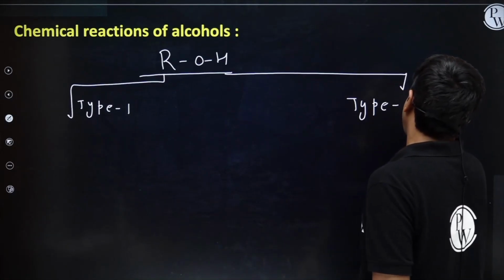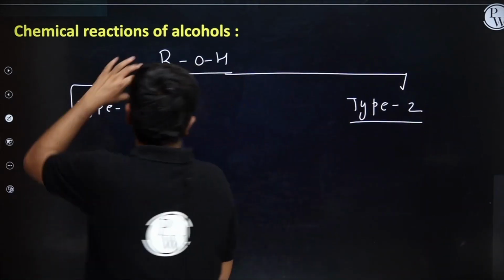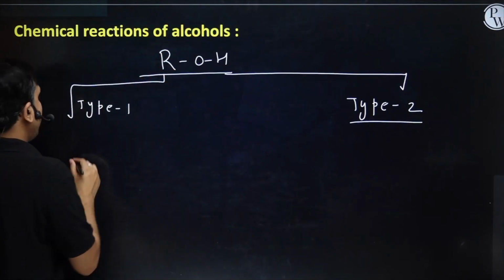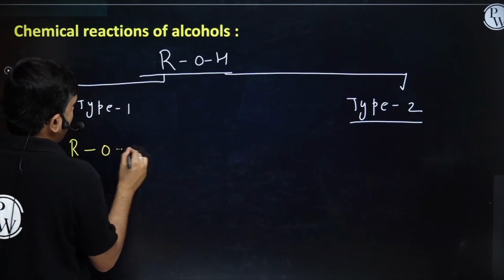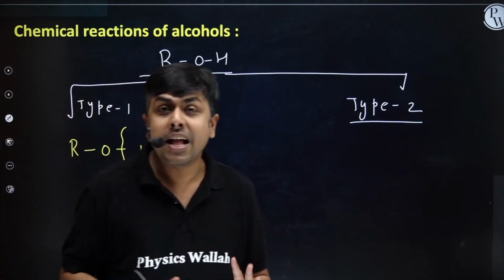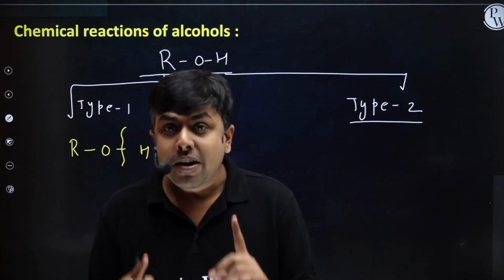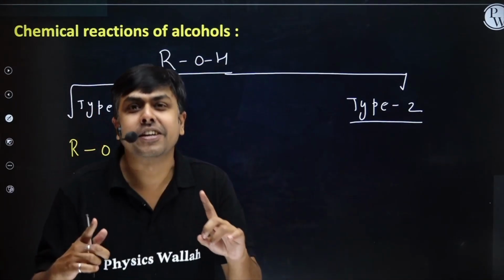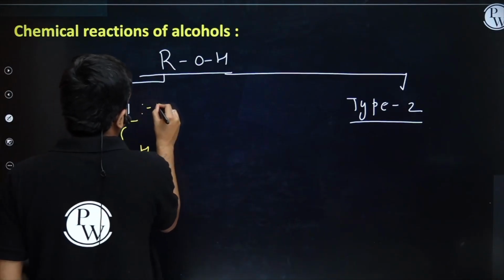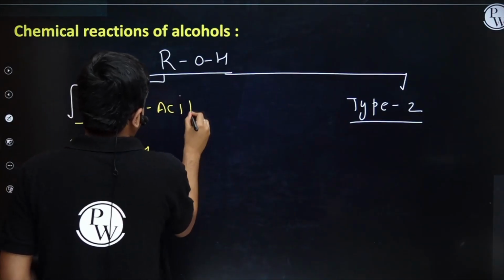What happens in type 1? I'm having ROH. Students, in type 1, we observe OH bond cleavage. And when will I have OH bond cleavage? If alcohol is treated with any base. So type 1 is basically an acid-base reaction.